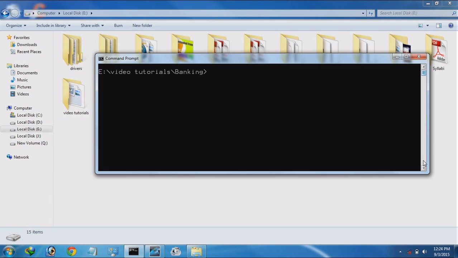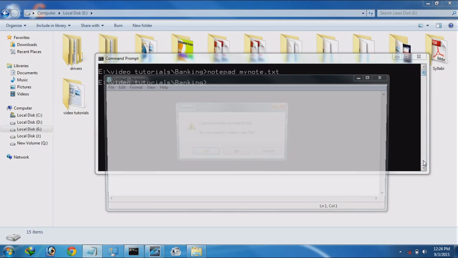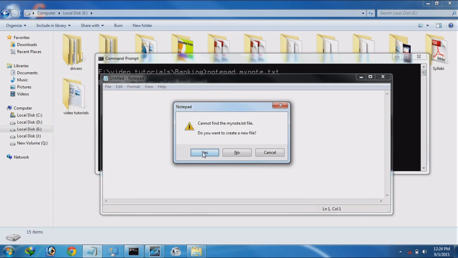Okay, file creation. If you want to create a text file using Notepad, you can note here Notepad, and the file name must be written here. If you want to create my note.txt, its extension name must be specified, and now it will be created.